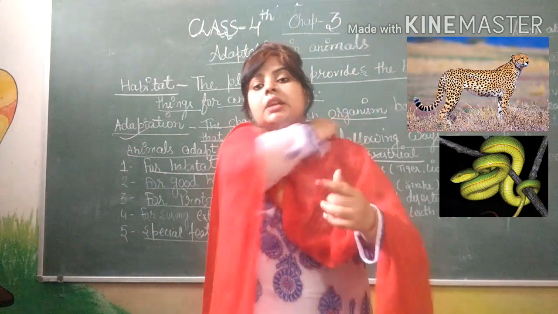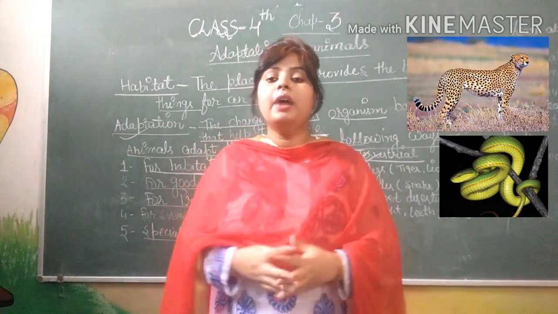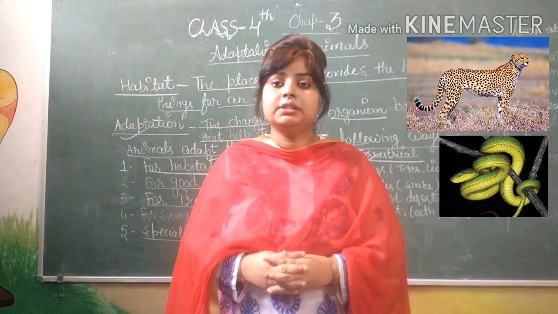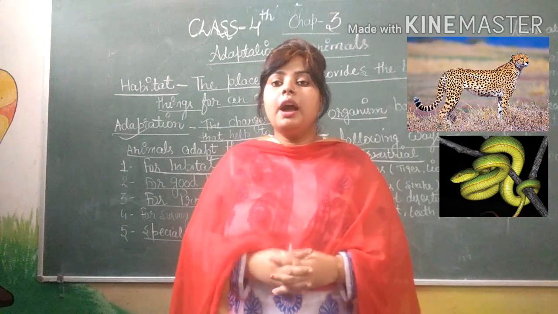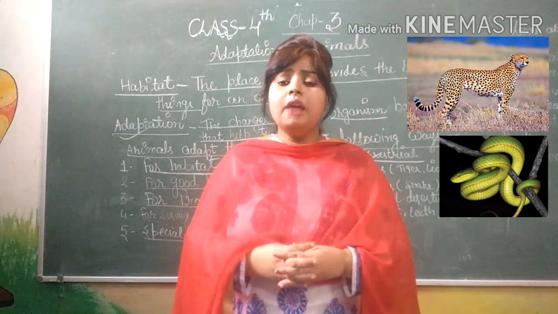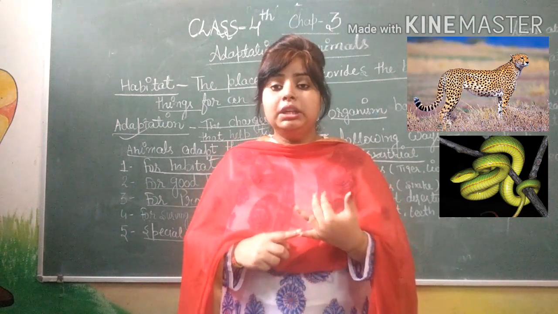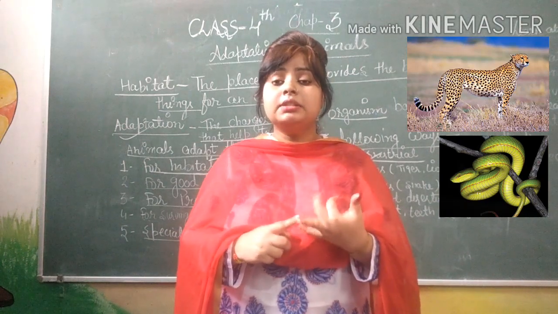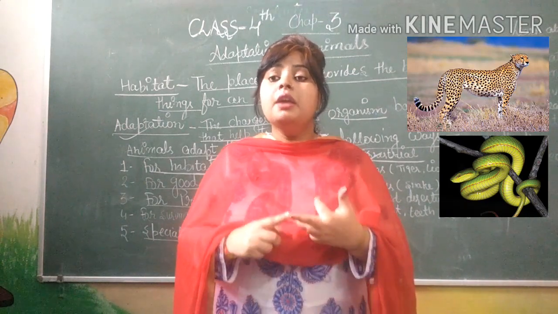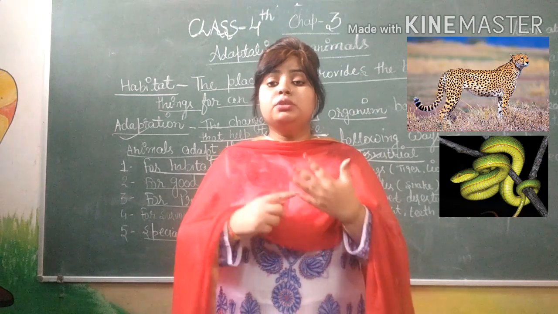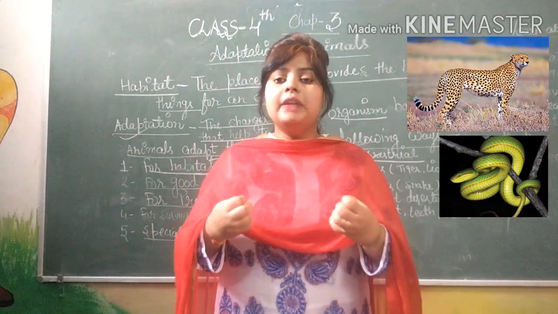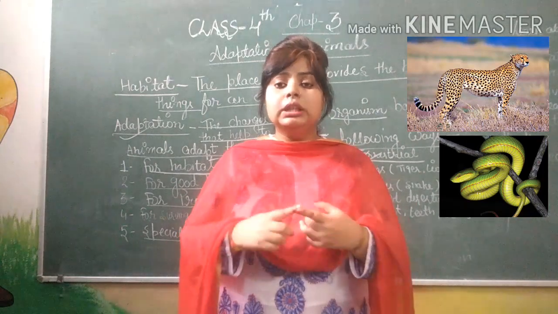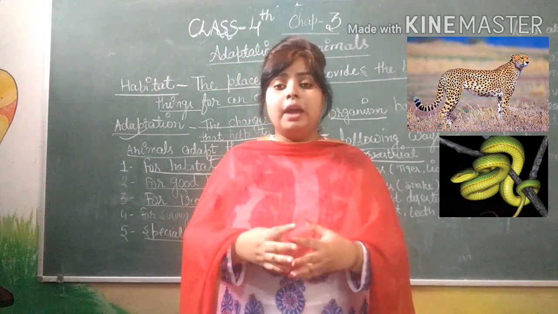Next, some animals have a well developed digestive system, and the last adaptation is that some animals have sharp teeth, a keen sense of smell, sharp eyesight, strong legs, and strong claws, which enable them to tear the animal, kill the animal, and eat it.